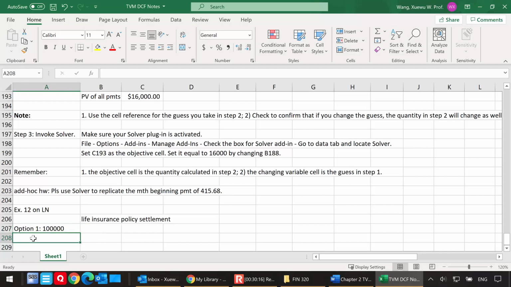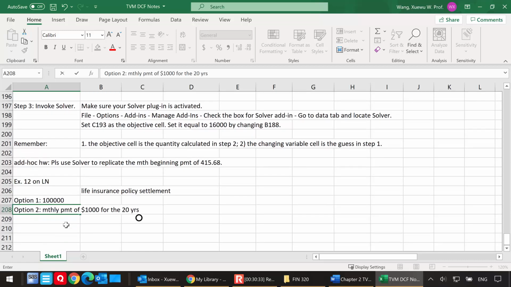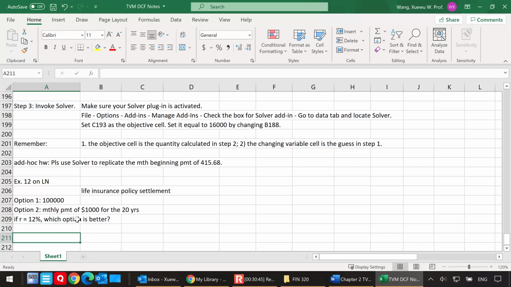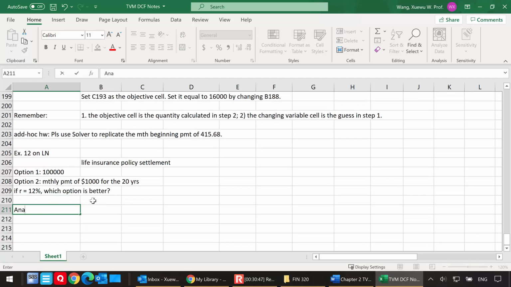And then option number two, instead of getting this $100,000 lump sum, the insurance company says we're going to pay you monthly, and each month we're going to pay you $1,000, and for how long? Well, for the next 20 years. Okay, so if the interest rate is 12%, which option is better? All right, so that is a very simple question here.